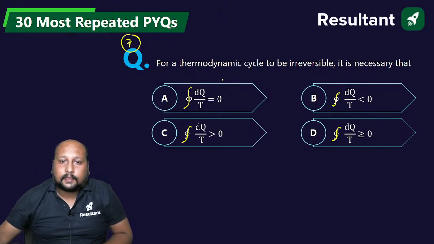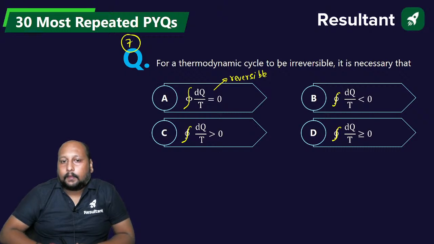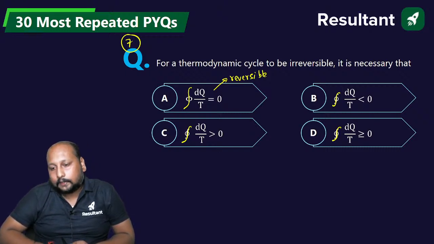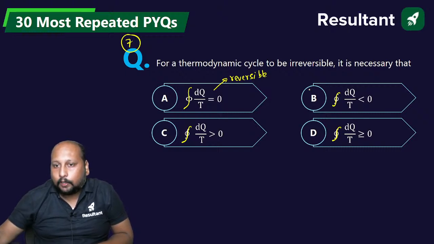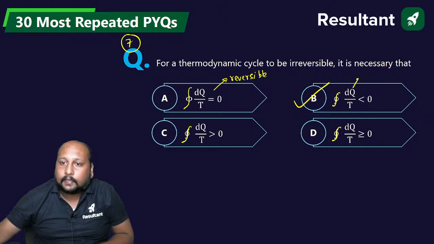Dekho, this is for reversible. Ye to aapko pata hai. Less than or equal to, guess quickly, definitely that is for irreversible.